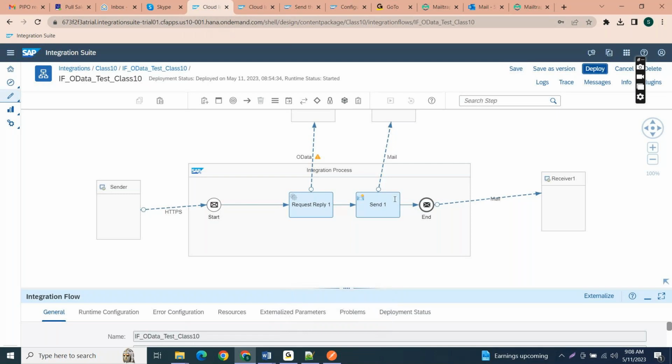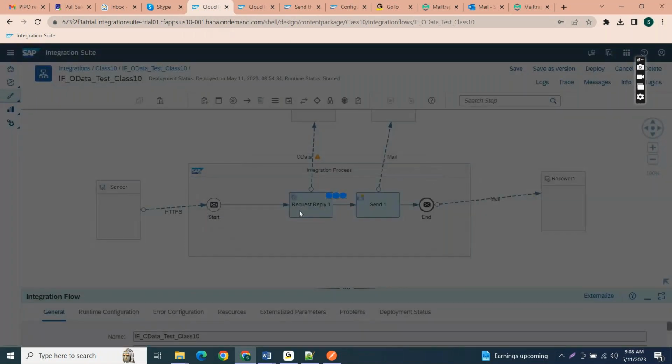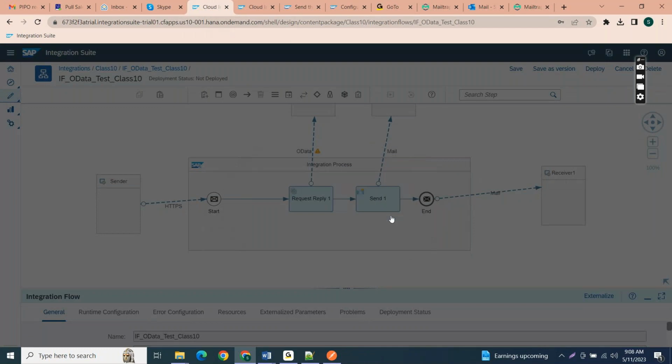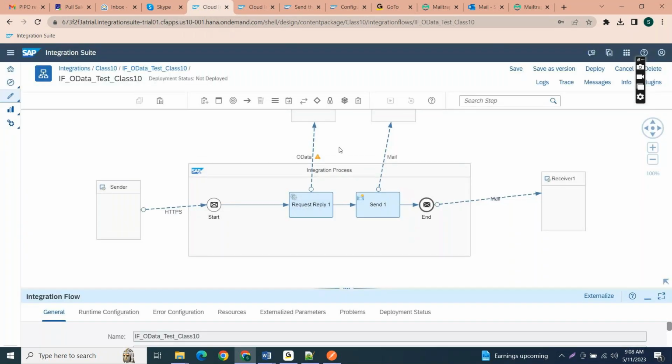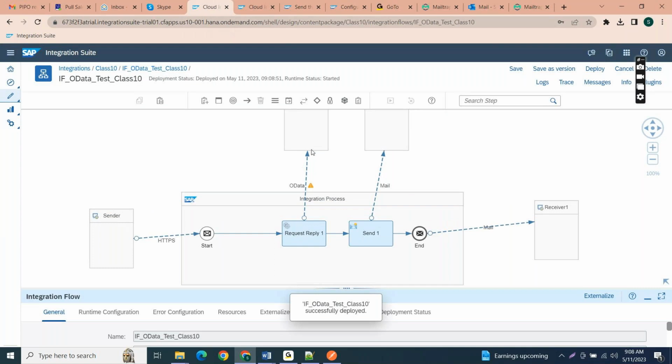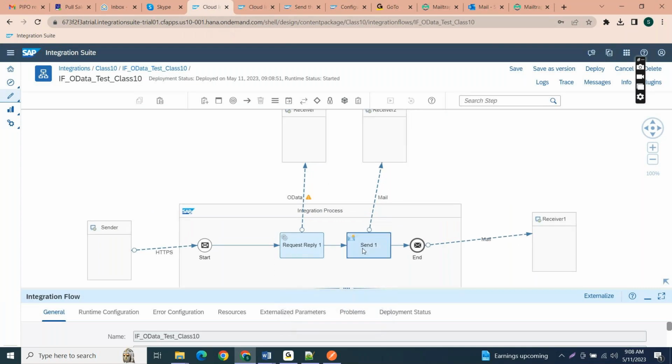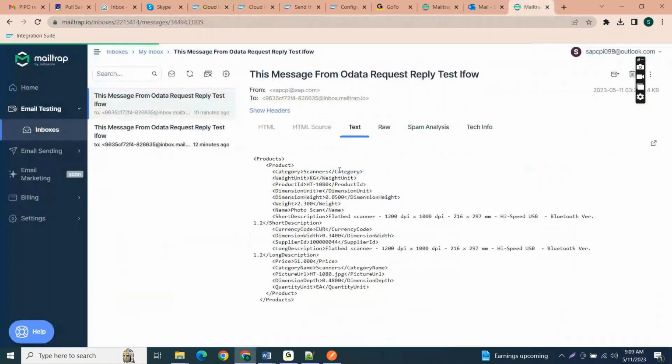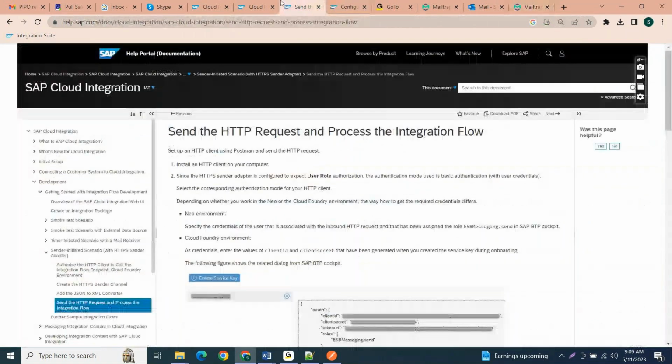So now what will happen is, whatever data we got as a response from the OData service will be triggered to receiver 2, that is the mail server. It is now deployed, so let me trigger the data. Now how many mails will we receive in the target service, I mean in the mail server? Two mails. With which subject? Let me show you the subject.